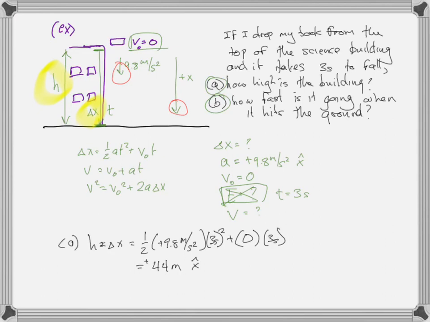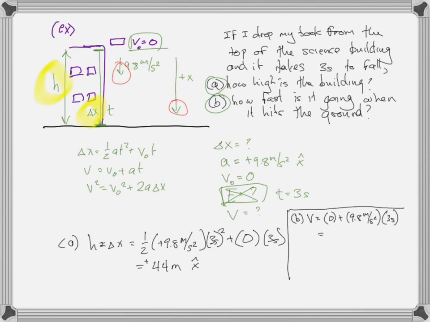I'm just going to write part B in the corner so I don't have to go to a new page, which you should never do when you're turning in work. I need you to give yourself space, but so that I can keep everything on the page here, I can go ahead and say V equals V0. I'm going to use the second equation. V equals V0 plus A, 9.8 meters per second squared, times t, 3 seconds. And again, I didn't say before, but we should always check our units, make sure they work out. And so what we're left with is v final. V is v final. That's by definition.